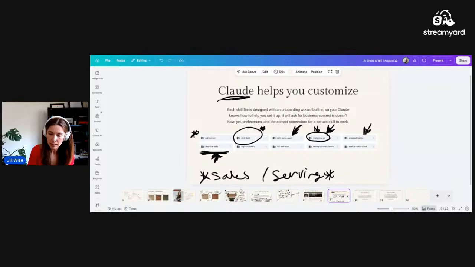SOPs on demand. This is a skill to help your agents help you make more SOPs. If you have ever thought, I need to document this, if you're one of those people that has everything living in your head, which most founders are, you need to start pulling all of that information out and turning it into proper SOPs that your team can use and your AI agents can use. You absolutely need the SOPs on demand.